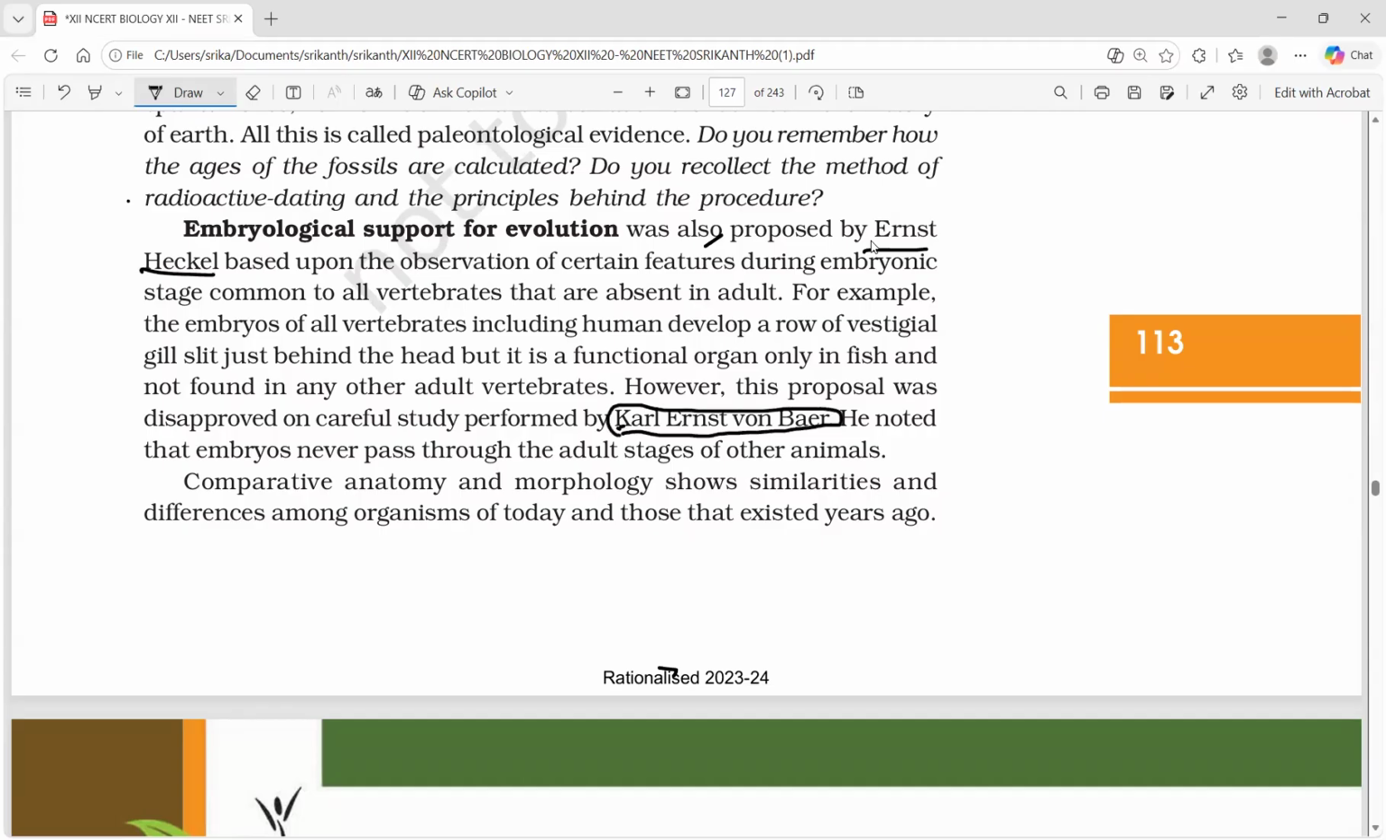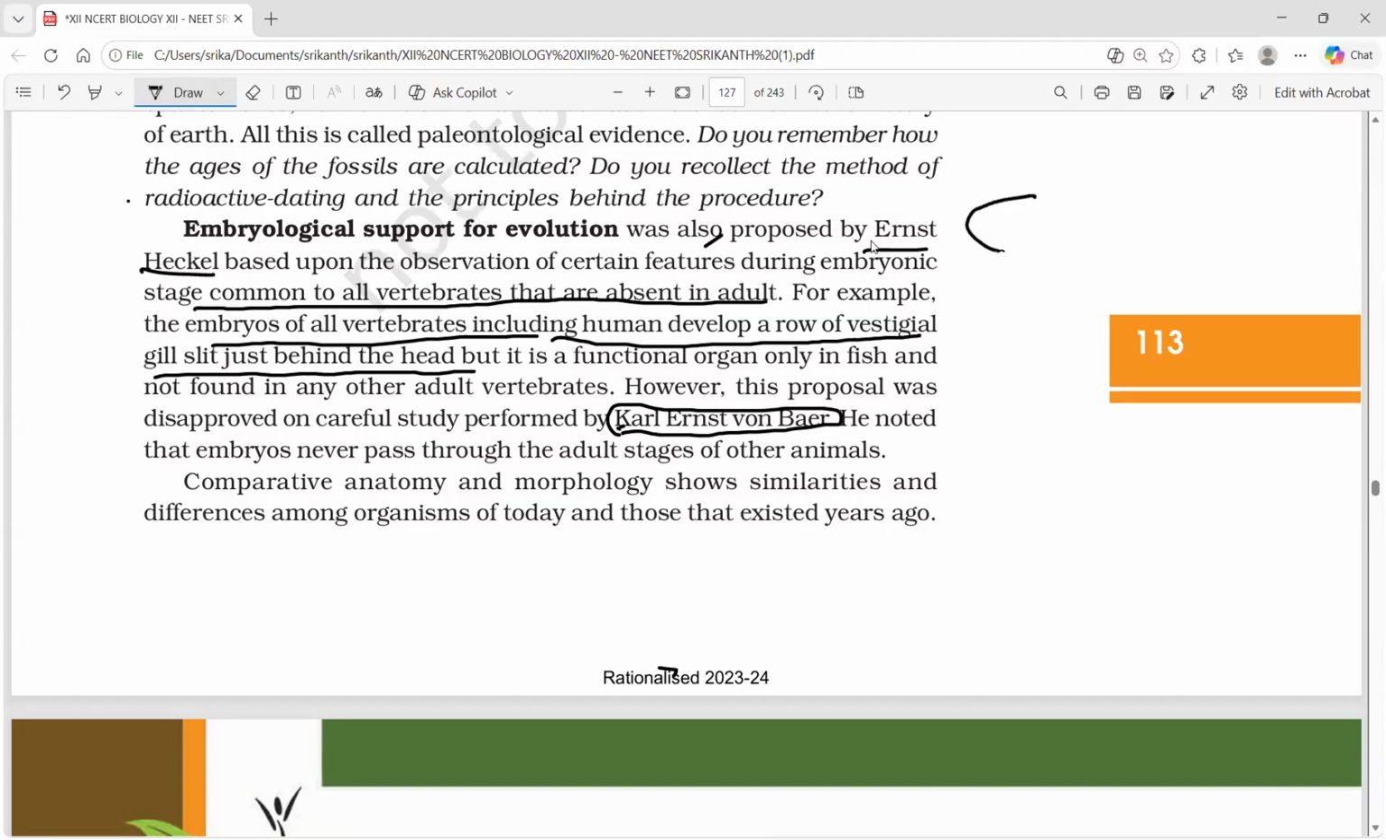Okay, so Ernst Haeckel, based upon the observation of certain features during the embryonic stage common to all vertebrates that are absent in the adult. In a line, what is it? Certain features during the embryonic stage common to all vertebrates that are absent in the adult. The example is taken for that. The embryos of all vertebrates, including human, develop a row of vestigial gill slits just behind the head.